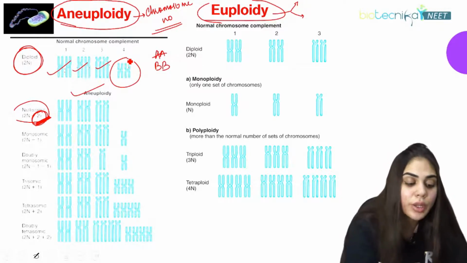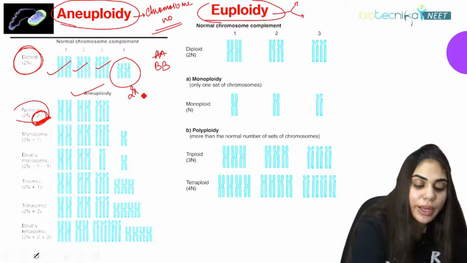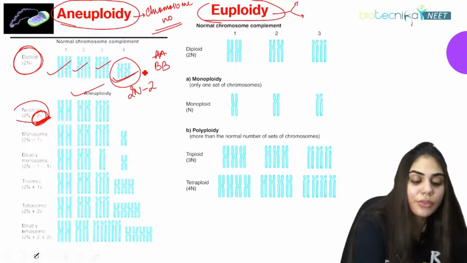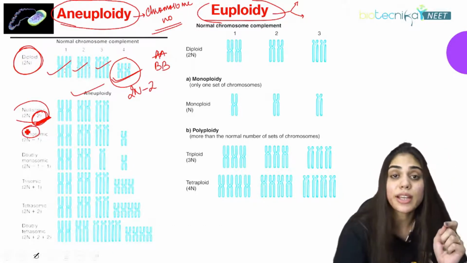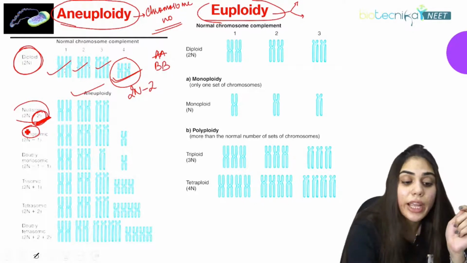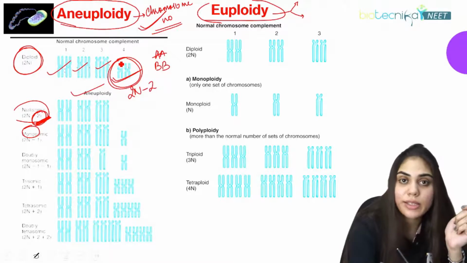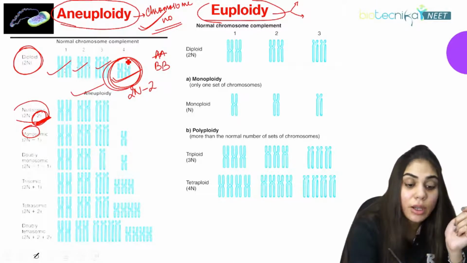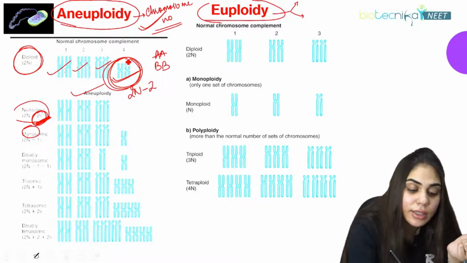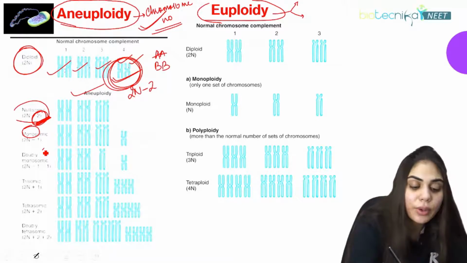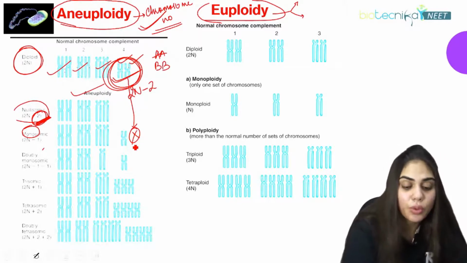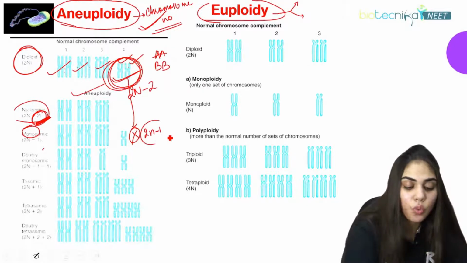Null means 0. How 0? Because previously it was 2N. Now 2 chromosomes are deleted from here. That is what is called nullisomy. What is monosomy? Mono stands for 1. If I'm talking about aneuploidy, we are dealing with chromosome number, not the complete chromosomal set. This is a complete chromosomal set, but we are dealing with chromosome number. This is 1 by 1. So what is monosomic? Mono stands for 1. So you can see only 1 chromosome is deleted from here. This is what is called monosomic. That is 2N minus 1.